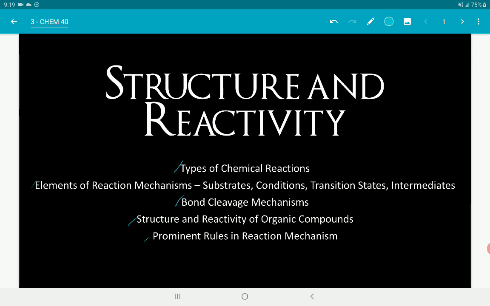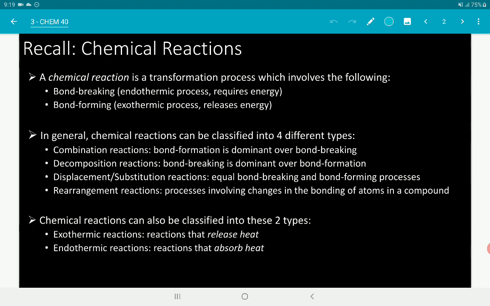So let's begin by reviewing the types of reaction. So the chemical reaction is a transformation, okay? So meron tayong bond breaking and bond forming. So bond forming reactions, okay, according sa review natin, are always exothermic. Okay, so as a bond forms, the energy of the molecule will always be less than that of its constituent atoms. Kasi, as a bond forms, it releases the energy.